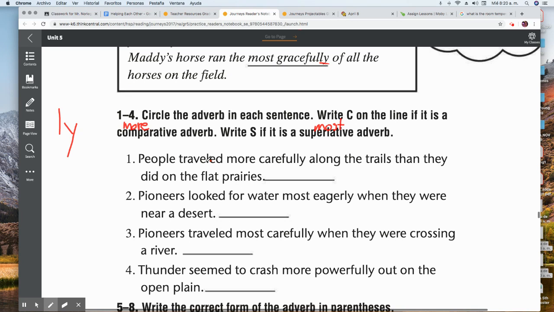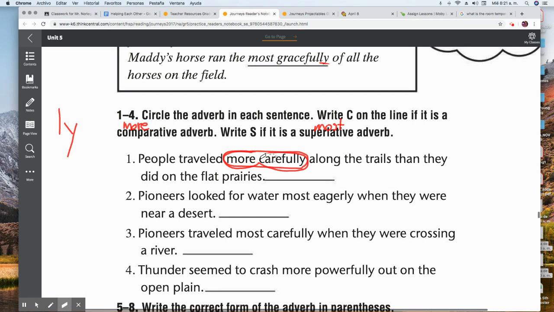Okay, people traveled more carefully along the trails than they did on the flat prairies. Okay, so we're looking for these words, either more, most, and a word ending in ly. Okay, well, I see more here. So I'm going to circle more, and I am also going to circle the adverb ending in ly because it's part of the adverb. Okay, don't just circle more. If you just circle more, it will be incorrect. If you just circle carefully, it would also be incorrect because both words form the adverb.